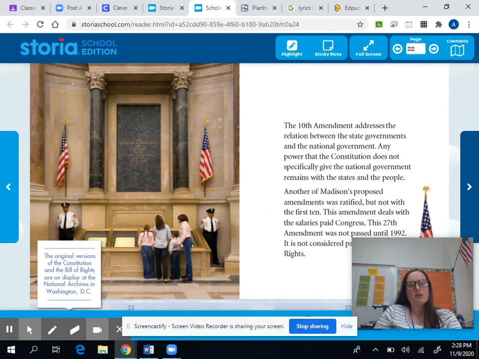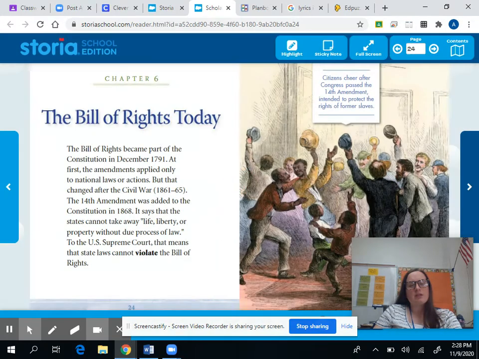Okay, so when you go through the rest of this book, it will tell you about it. So let's hear about this.